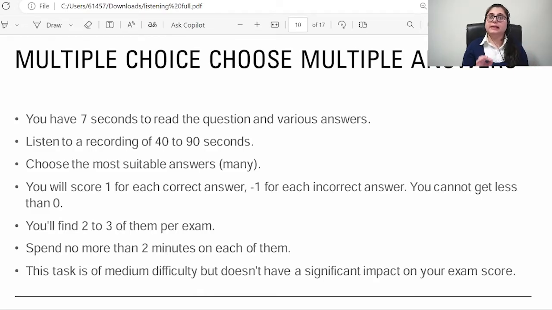Why? Because there is negative marking in this. You will score one for each correct answer and lose one for each incorrect answer. If you select an incorrect answer, you will be losing points. So you have to make sure that you only select one answer for which you are sure. If you are unsure, just select option C and you are all good to go. So you don't need to worry about that. You can just go by listening, select option C, and it's all done.